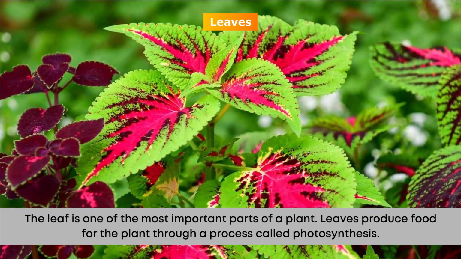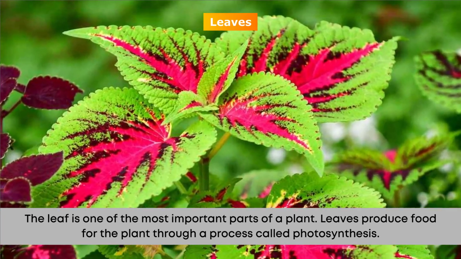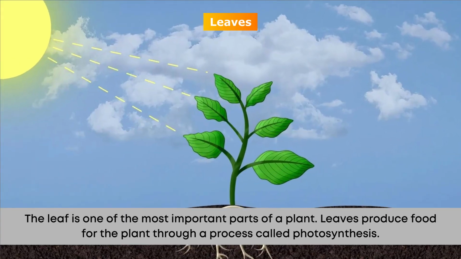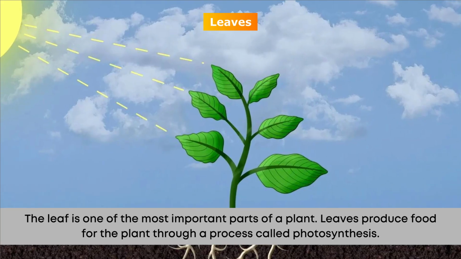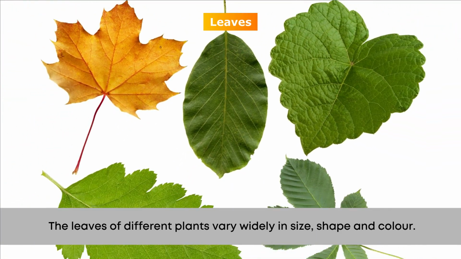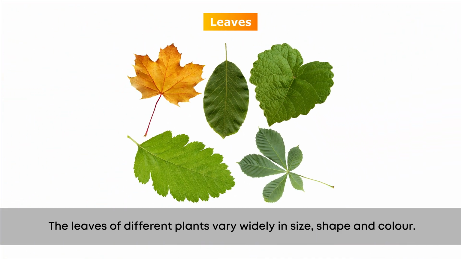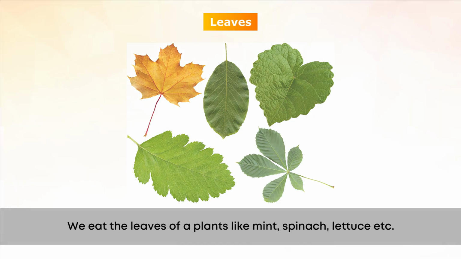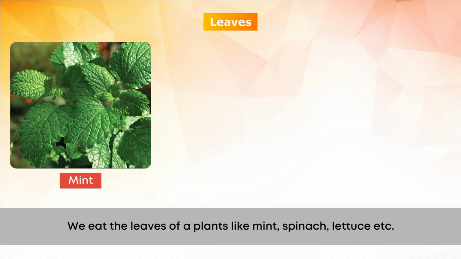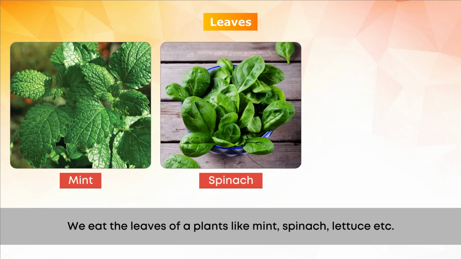Leaves. The leaf is one of the most important parts of a plant. Leaves produce food for the plant through a process called photosynthesis. The leaves of different plants vary widely in size, shape, and color. We eat the leaves of plants like mint, spinach, lettuce, etc.